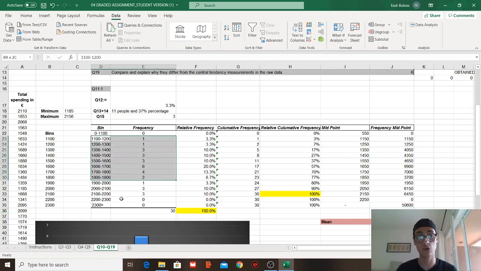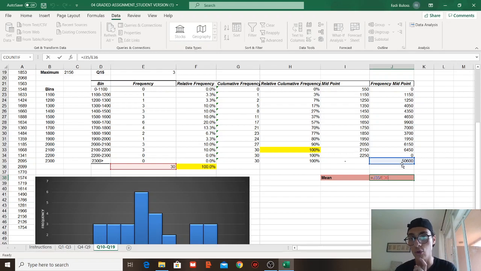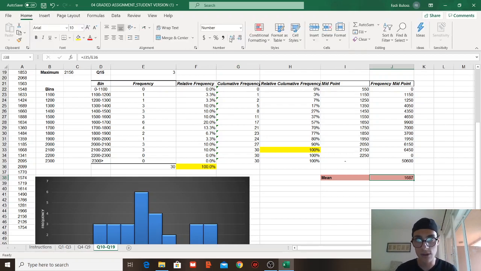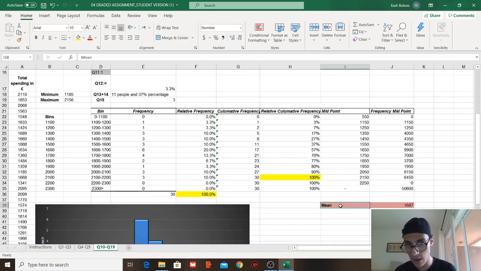When we have grouped information and group bins and we need to find the mean, it's simply the total of frequency times midpoints divided by total frequency. So I calculated the mean that way. The amount wasn't like that, it was bigger, but because I wanted it to be visually represented in an easier way, I decided to put it smaller so it can be seen here. That's question 17. So this is our mean.